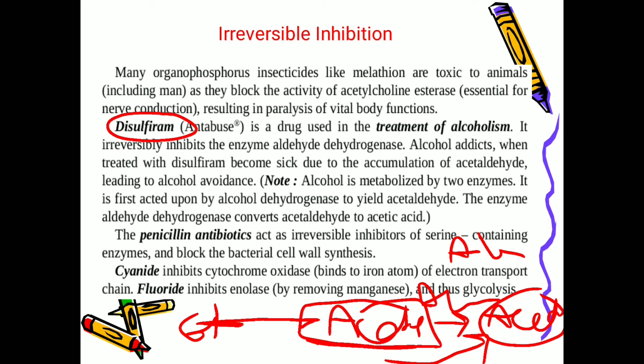The other example is penicillin antibiotics, which act as irreversible inhibitors of serine containing enzymes and block bacterial cell wall synthesis. Next, cyanide inhibits cytochrome oxidase, binding to the iron atom of the electron transport chain. And fluoride inhibits enolase by removing the manganese, and thus glycolysis is prevented.